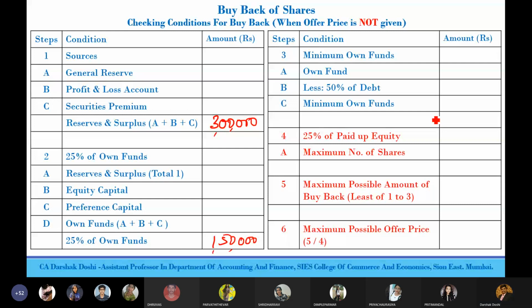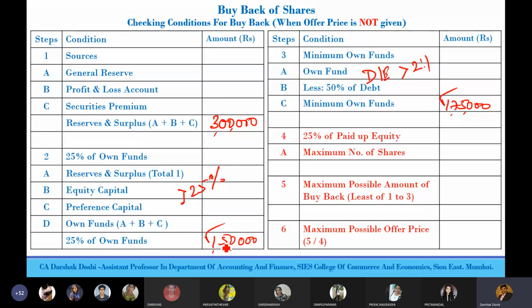You have to have debt equity ratio more than 2:1. So you have to keep minimum own funds this much. You cannot buy back more than 25%. So you cannot buy more than 1,50,000.